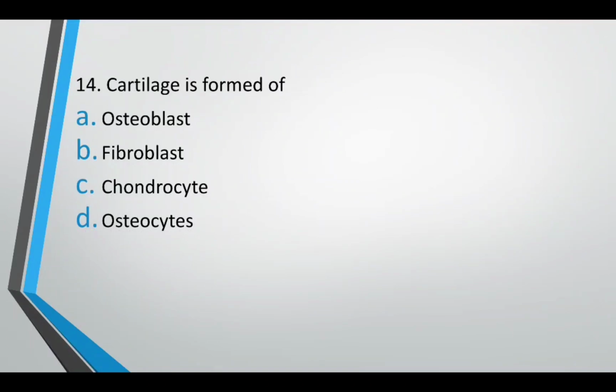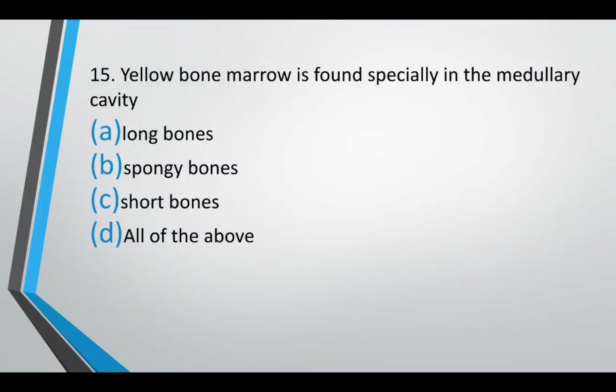Cartilage is formed by osteoblasts, fibroblasts, chondrocytes, osteocytes. Now, just like I explained in achondroplasia question, chondro means cartilage. So the word chondrocyte refers to cartilage cells. The correct answer would be option C, chondrocytes. Yellow bone marrow is found specially in medullary cavity of long bone, spongy bone, short bones or all of above. The correct answer is option A. They are found in long bones.